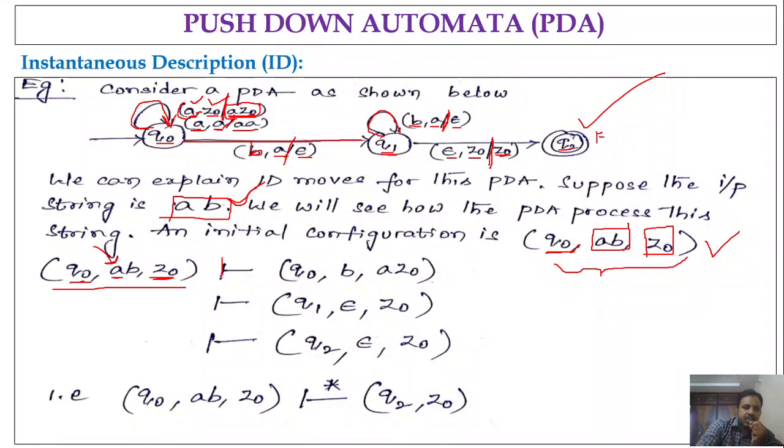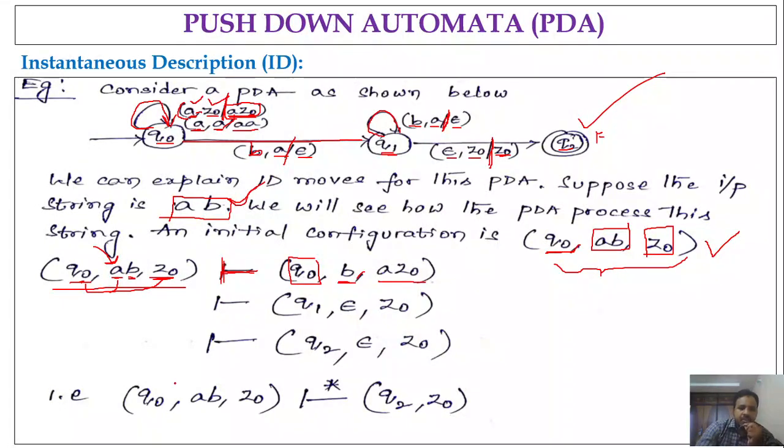So the instantaneous description will be written like this: Q naught comma AB comma Z naught, turnstile, okay. So processing A and Z naught from Q naught, where are we going? Q naught itself. Next, after processing, what is the remaining symbol that we have to process? B, okay, comma. Now what is the stack? It will become AZ naught, right?